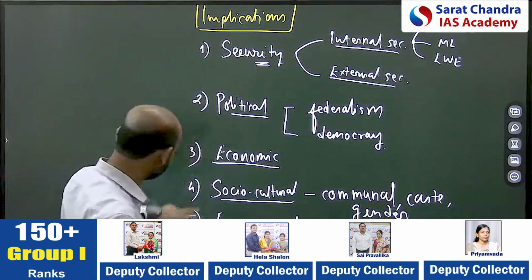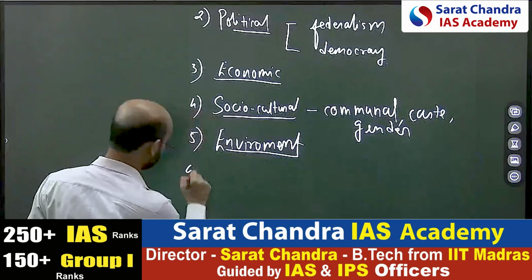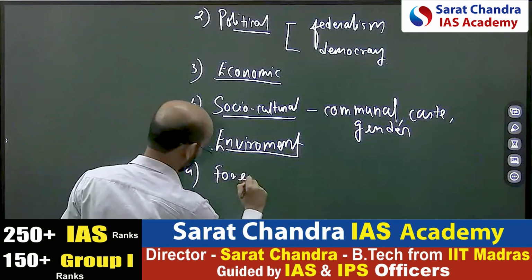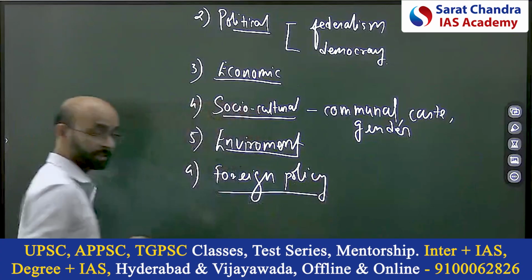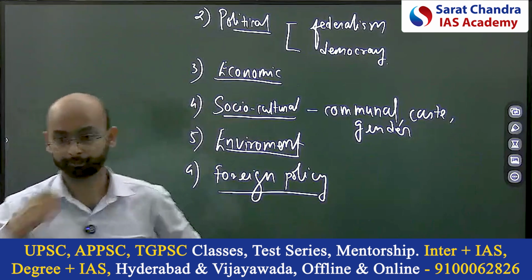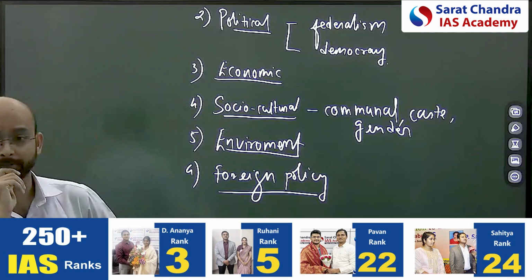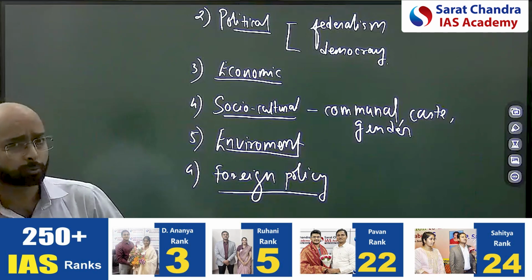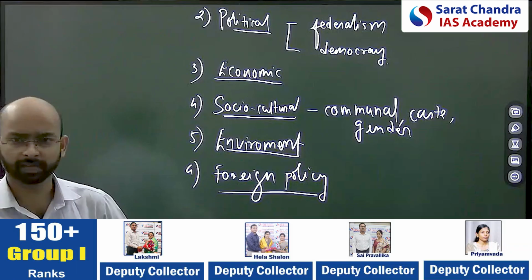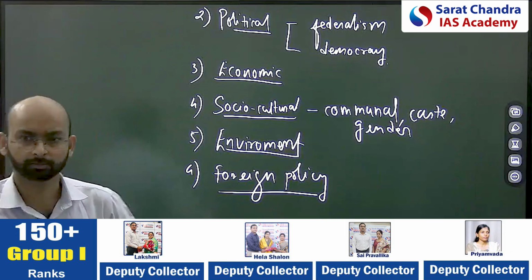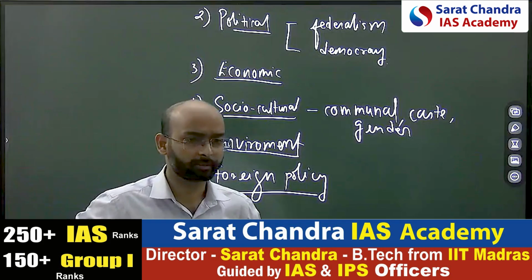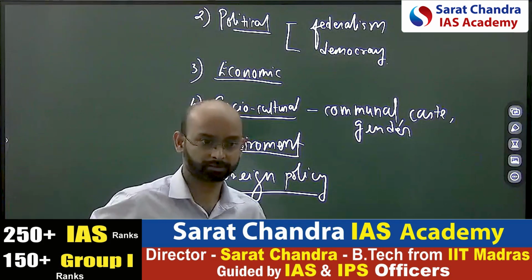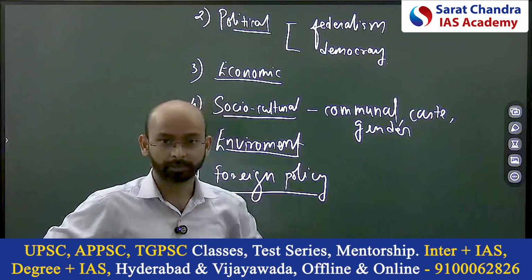One more is the external implication, that is the foreign policy. Some issues have an implication on foreign policy also. For example, the Tamil issue that happened in 2002, 2008 and others. We have a direct implication with Sri Lanka, right? Then the Teesta water agreement has an issue with Bangladesh and West Bengal, right?